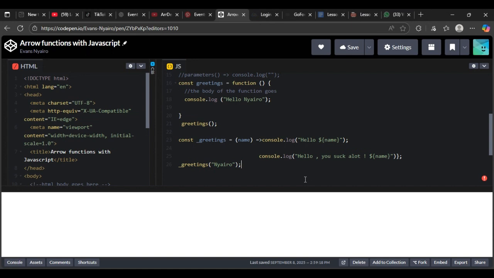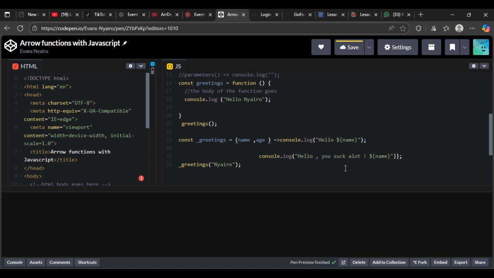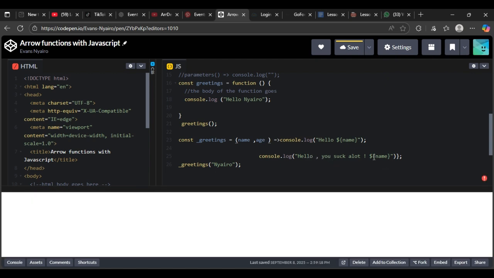So we can introduce another parameter, like age, and say hello.